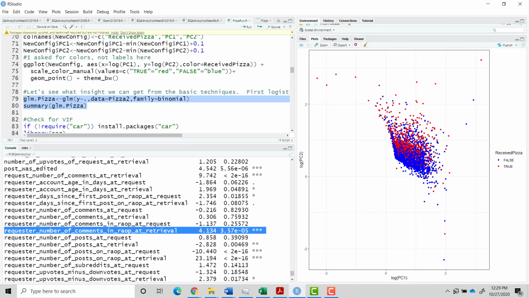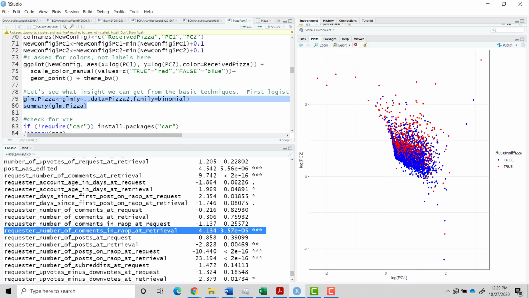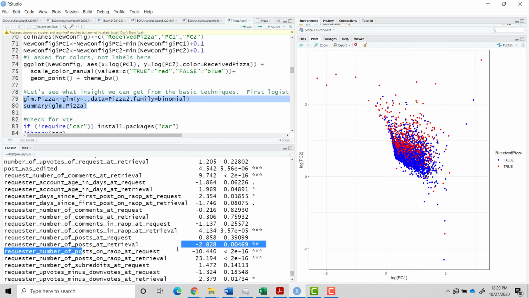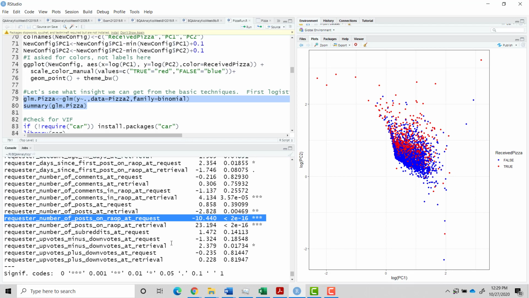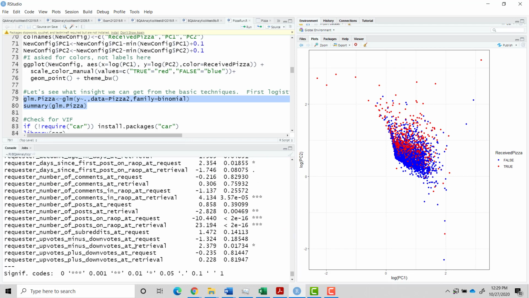Interestingly, comments is positive, but posts at the request is negative. So again, I think some people just go on this and ask for pizzas every week, and this is just not going to fly. And then we have a few minor significances, for example, the downvotes.